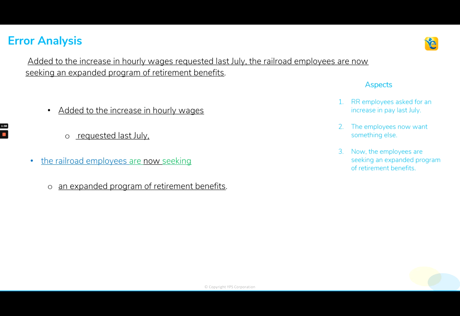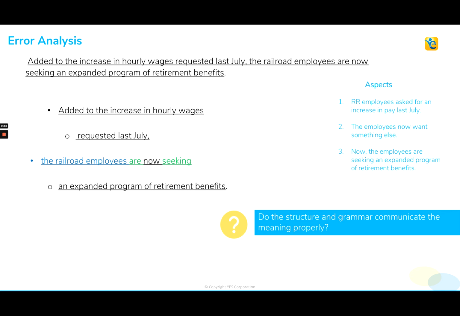All right, let's move on to step two, that error analysis. Now, anytime my meaning seems crystal clear, I want to make sure that I ask that important question of, do the structure and grammar communicate the meaning properly? Is the way the author structured the sentence and the grammar he or she is using in the sentence properly communicating the meaning that I have extracted that is logical? Now, I check my subject verb pairs. I see those are working out. The railroad employees are seeking, makes logical sense, agrees in number. I don't have any pronouns I'm dealing with.